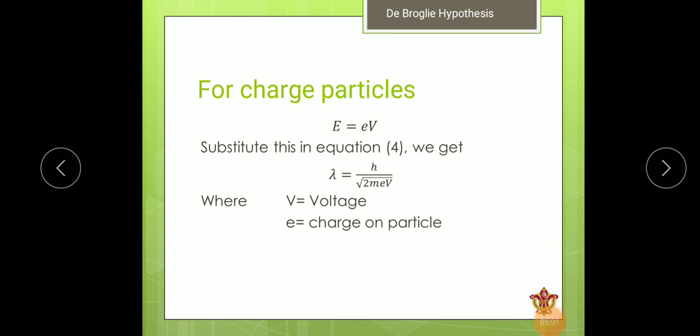And for the charged particle, the total energy of any charged particle is given by E is equal to eV, where e is the charge on the particle and V is the potential. So when we substitute this value into the equation, we get lambda is equal to h by under root 2meV. So these are the three conditions for the de Broglie hypothesis. I hope you all understand what de Broglie hypothesis is now.